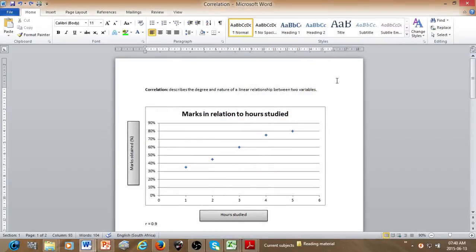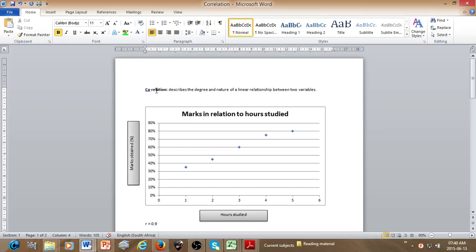So the first thing we're going to go through is correlation. What are the key words that a person notices if they break it up? What I see is co and relation. Co is two or more, for example cooperation, correspondence, where there are two or more parties involved.